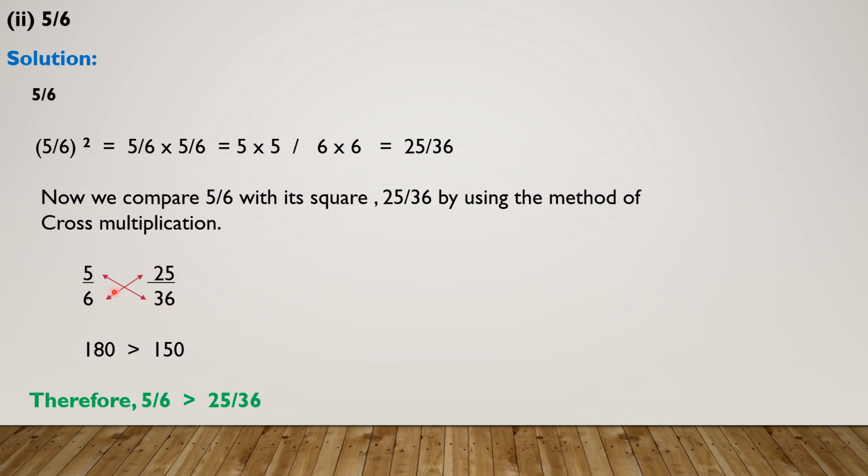Now do the cross multiplication. 36 will be multiplied with 5: 5 thirty-sixes are 180. Similarly, 6 will multiply with 25 and we will get 150. Now simply compare 180 and 150. Which is greater? 180 is greater, which means 5 by 6 is greater than 25 by 36. Students must remember, in all proper fractions, the number is always greater than its square.